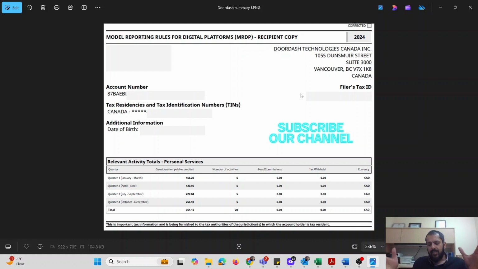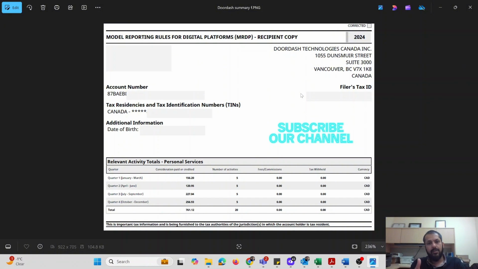So at the end of the year, DoorDash is going to provide you a summary or a report like this, which will include all the earnings that you made using the DoorDash app, which is doing the deliveries for different customers and collecting that money, how much that money was, how much DoorDash keeps as its own cut out of that transaction, and then transfers the rest of the money to the driver.